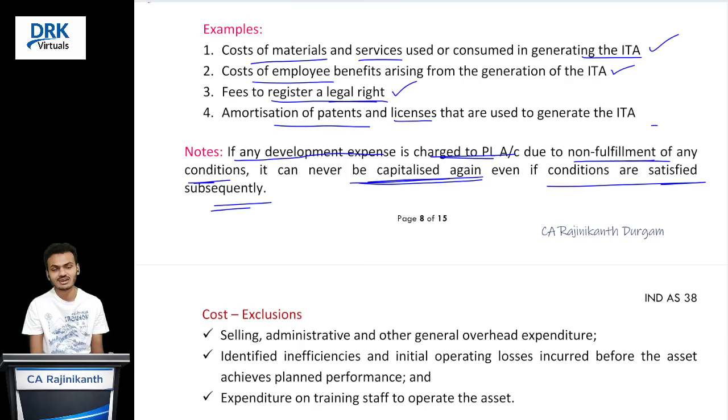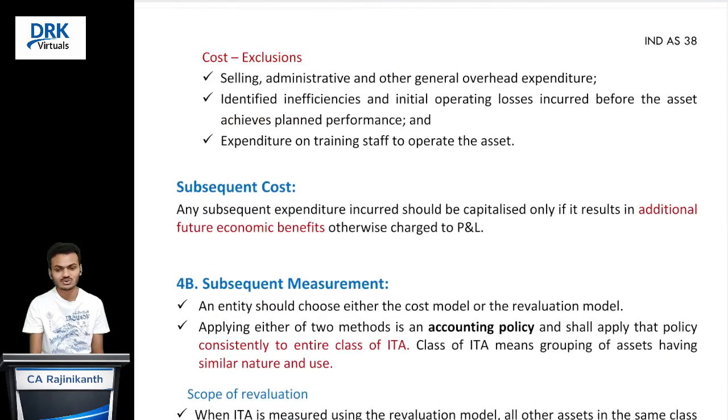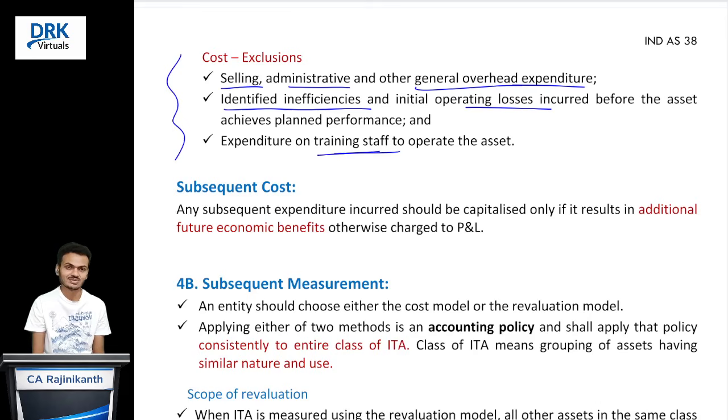In order to generate our intangible asset, if you use any patent or licenses, amortization charge of that patents and licenses can also be capitalized. That is what the standard is saying. And cost exclusions, you can guess this: selling expenses, administration expenses, other general overhead expenses we should not capitalize. And cost of identified inefficiencies or initial operating losses should not be capitalized. And staff training costs also we should not capitalize.